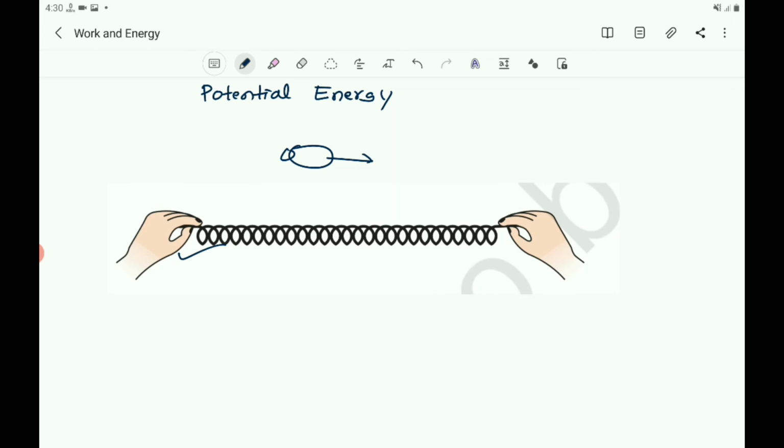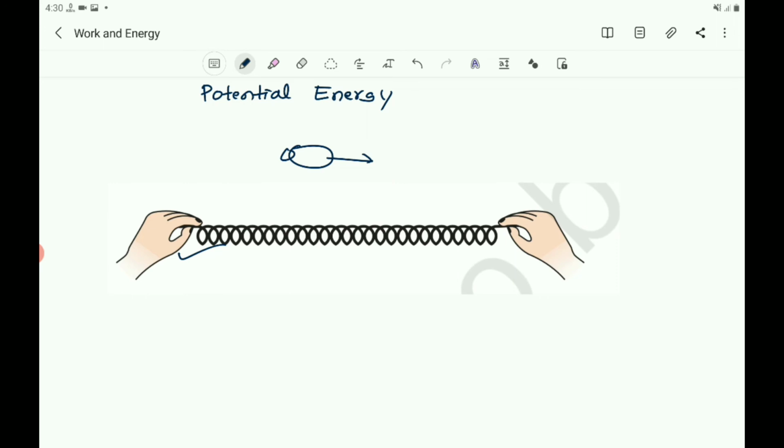So you transfer energy when you stretch a rubber band. The energy transferred to the rubber band is potential energy. And you do work while winding the key of a toy car. Here you are doing work while winding the spring of the toy car, and the energy transferred to the spring inside is stored as potential energy.